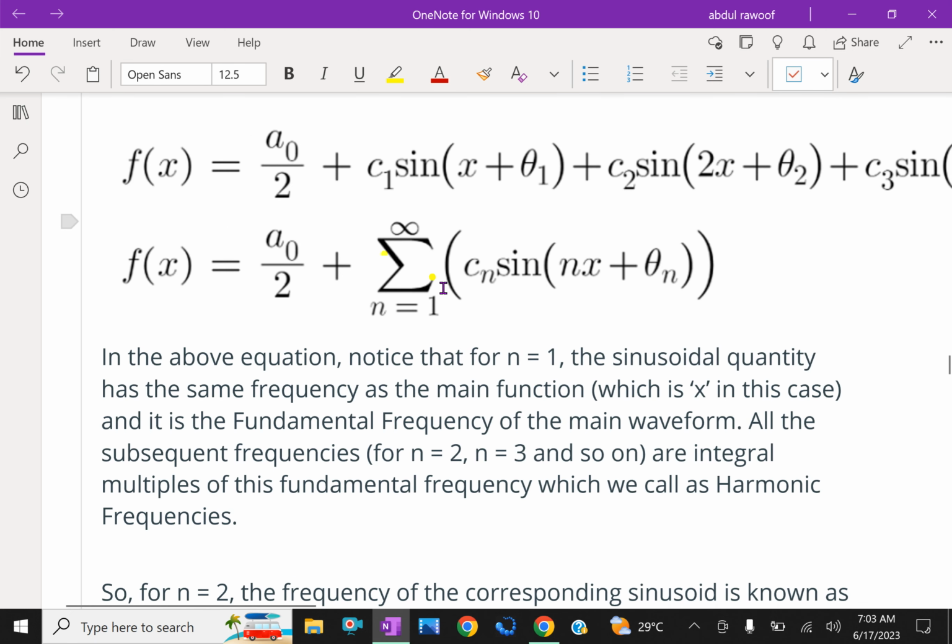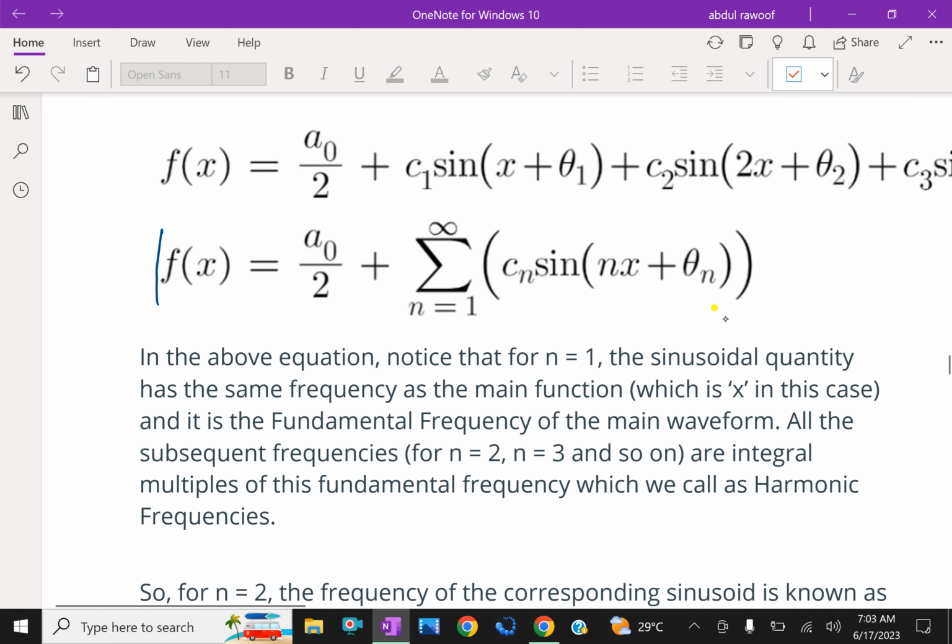f of x equals a0 over 2 plus c1 sin of x plus theta 1, plus c2 sin of 2x plus theta 2, plus c3 sin of 3x plus theta 3, and it goes on like that. In general you can write f of x equals a0 by 2 plus sigma n equal to 1 to infinity of cn sin of nx plus theta n. This is the sinusoidal form of the Fourier series. There is no cos function. We combined cos in terms of sine.